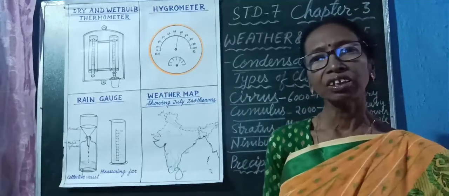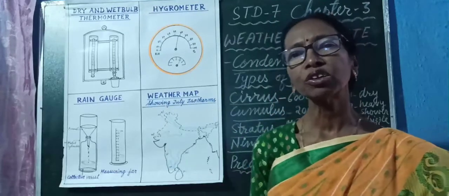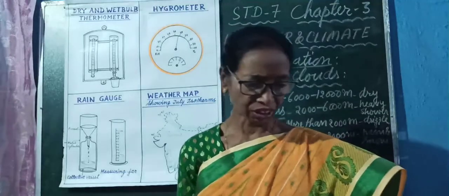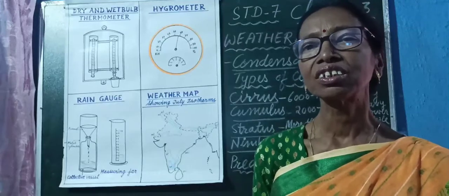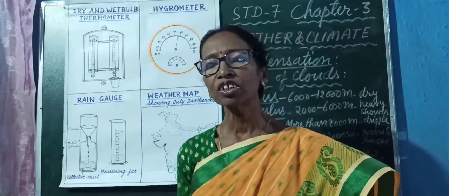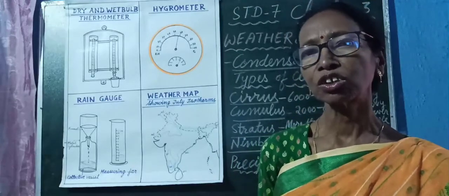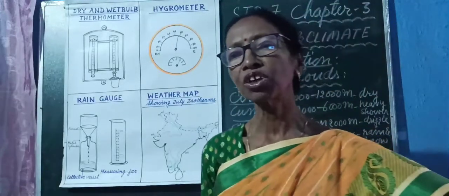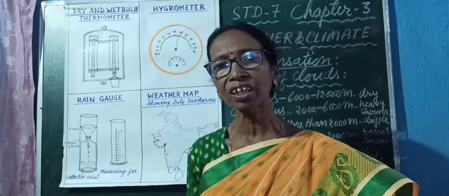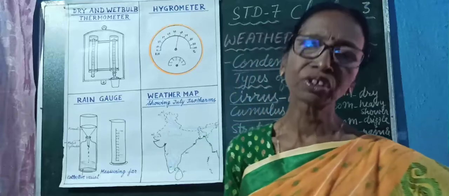And the Beaufort scale indicates the speed of wind or the velocity of wind. It is also known as Beaufort wind force scale. It was discovered in 1805 by Sir Francis Beaufort, who was an Irish or British hydrographer. He discovered the velocity of wind and a scale which is also followed by many countries, known as Beaufort wind force scale.